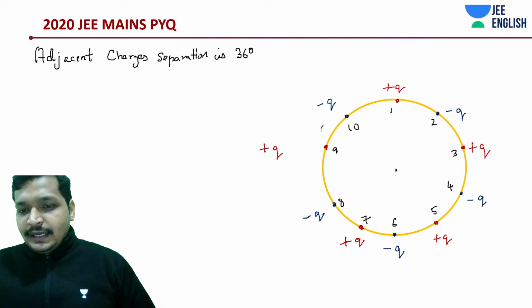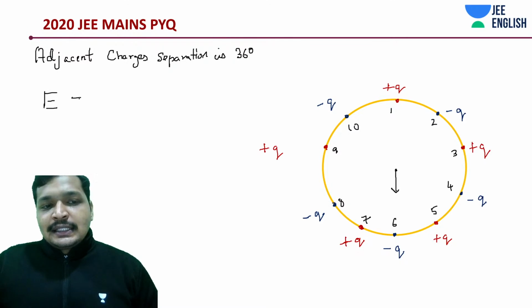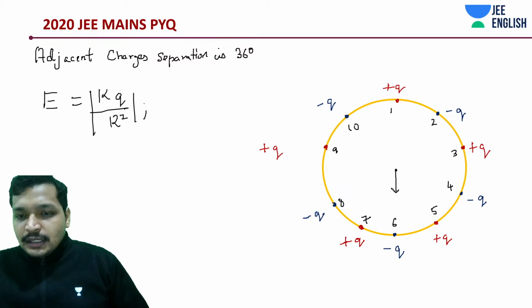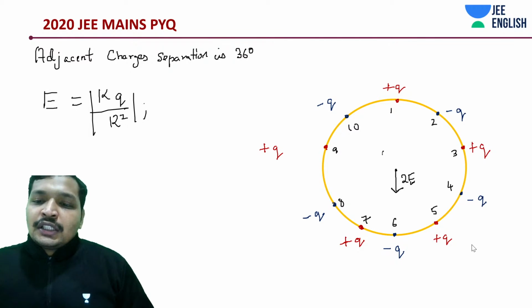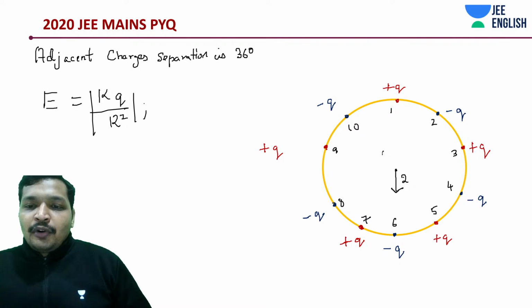Which line? I'm talking about this line. If I take E as just some electric field magnitude without any concern for direction, in the downward direction it's going to be 2E. Due to which two charges? One due to the plus Q charge on the top and one due to the plus Q charge on the bottom.